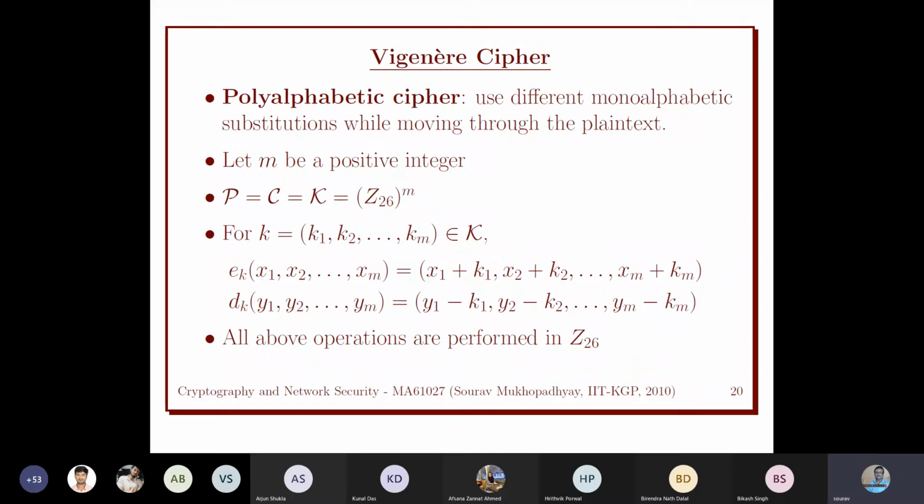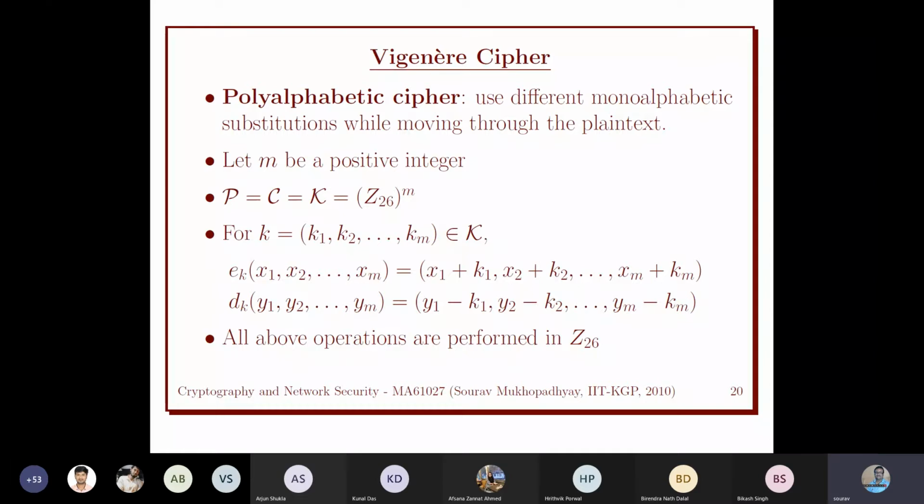The first one we discuss is the Vigenere cipher. So what is the Vigenere cipher? As we know, our cryptosystem is a 5-tuple: plaintext space, ciphertext space, key space, encryption algorithm set, and decryption algorithm set. Here we take a window of size m for the plaintext space, ciphertext space, and also the key space. So the plaintext is basically a vector of size m. We can choose m; we will take an example where m is maybe 6.